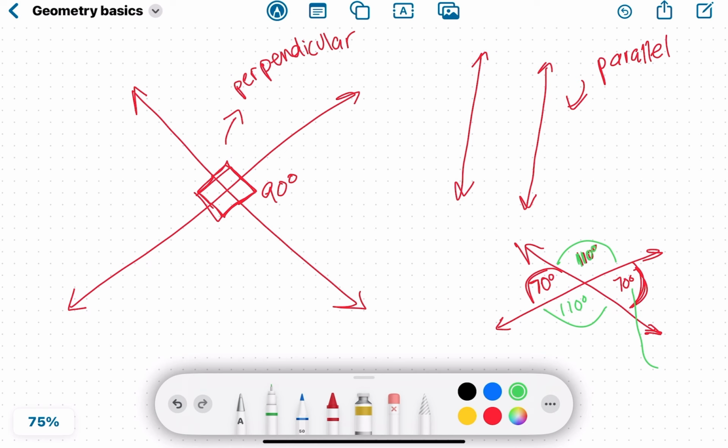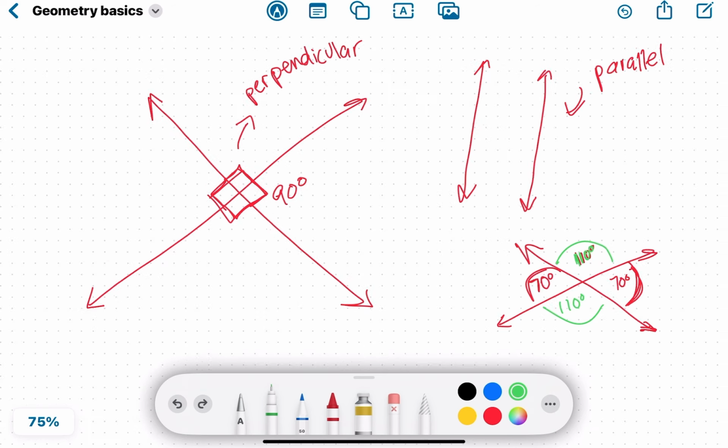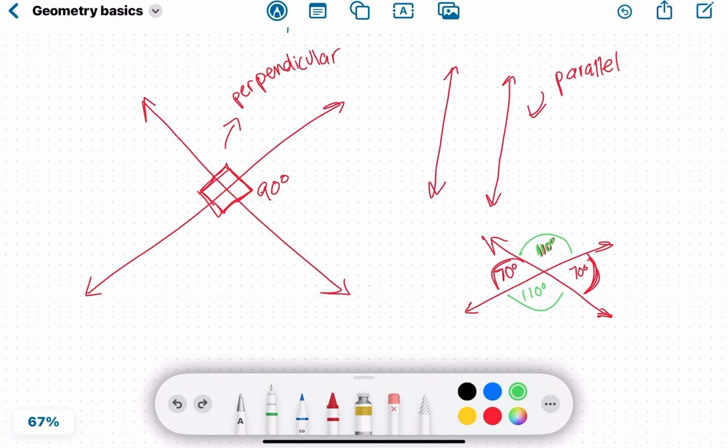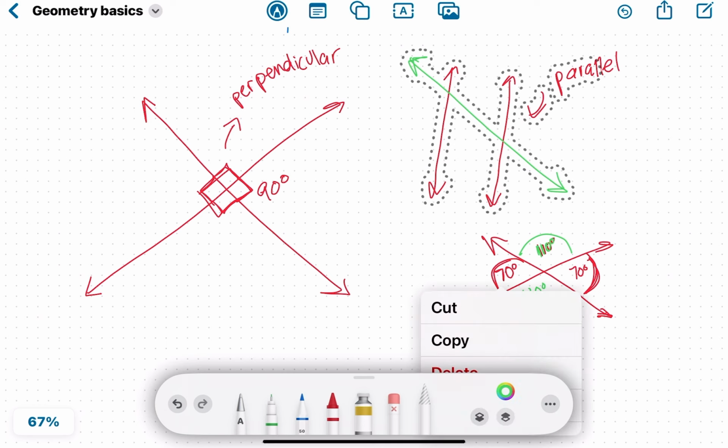Now on to parallel lines with a transversal. Let's say we have two parallel lines and then there's a line cutting through them. That means we have another set of angles. So I feel like I should rotate this to make it easier to explain.